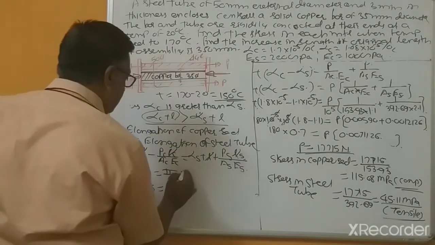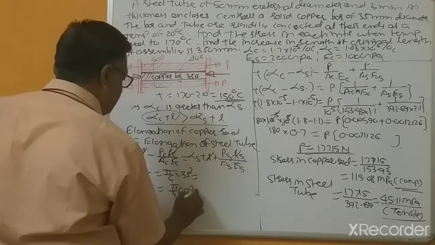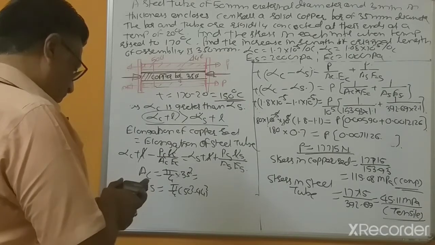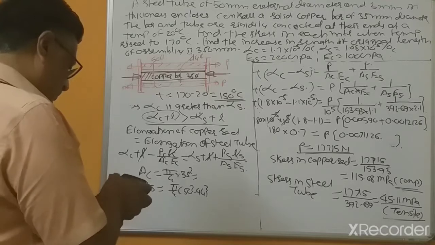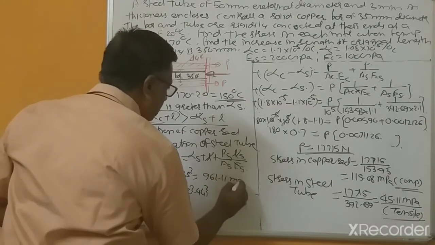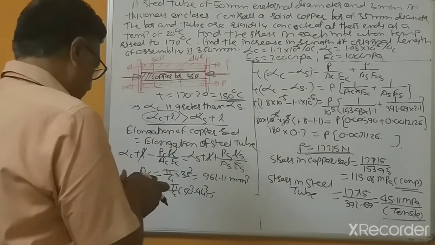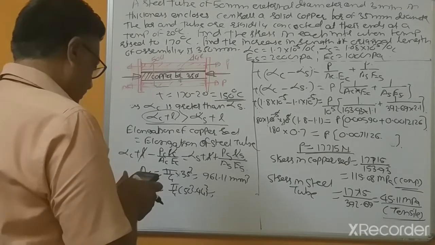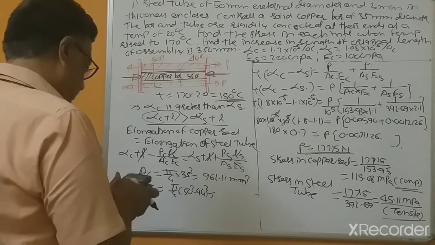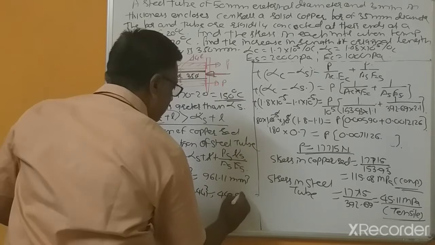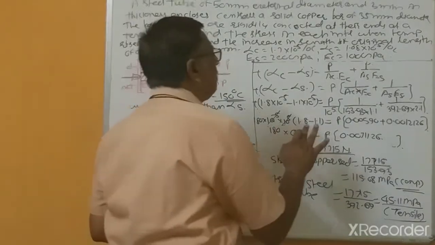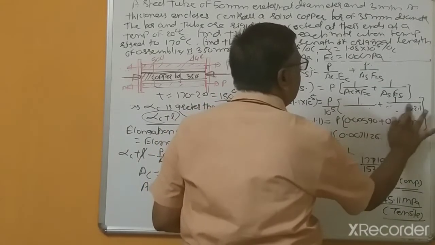For copper it is 35 squared, and for steel it is 50 squared minus 44 squared: 962.11 mm squared and 442.96 mm squared. So the only change is the area, the rest of the things are common.